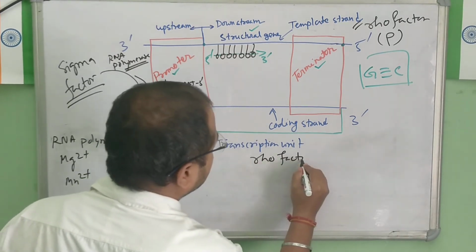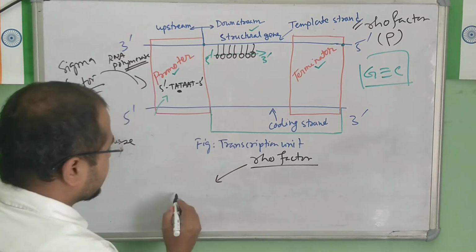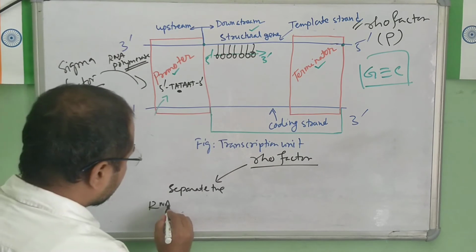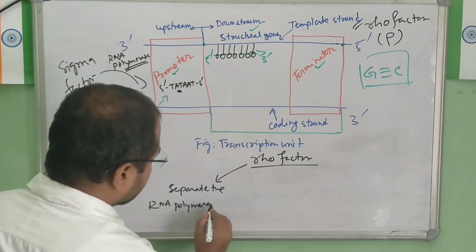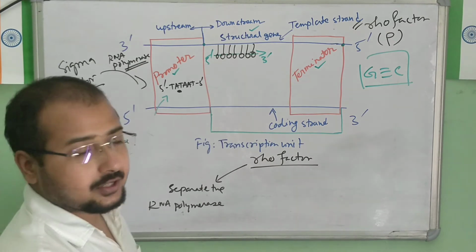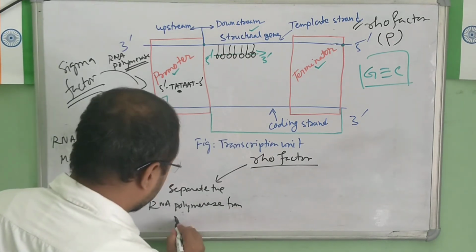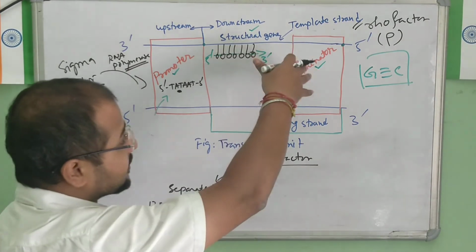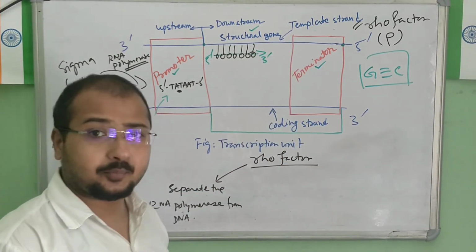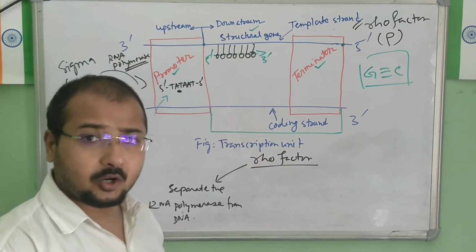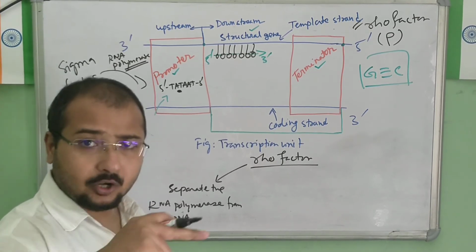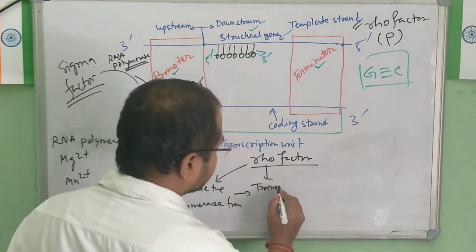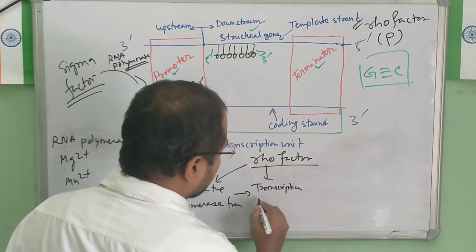Rho factor is very important. First of all, what it does is separate the RNA polymerase from the DNA strand. So once the RNA polymerase is separated, the process of transcription will stop automatically because RNA polymerase is the only enzyme that is elongating the chain. So ultimately, what will happen is the transcription terminates.